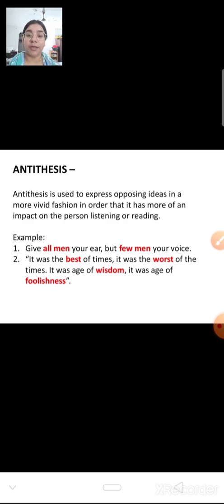For example, give all men your ear, but few men your voice. What does the sentence mean? That listen to everyone, but give advice to only few people. So all and few are opposite to each other. As you can see, all and few are opposite to each other. Give all men your ear, but few men your voice. So antithesis is used here. Why? Because we are using opposite words. All has the opposite few.